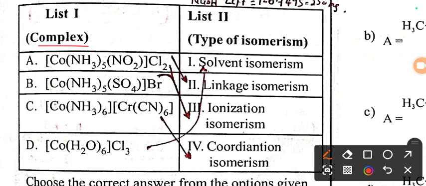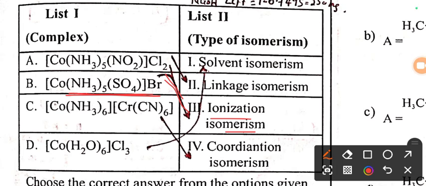Now we have next question from coordination compounds. Complexes are given, and we need to match with the type of isomerism. This first complex has ammonia and NO2 as ligands. As NO2 is an ambidentate ligand, it is responsible for forming linkage isomerism. Similarly, the second complex is going to form ionization isomerism.